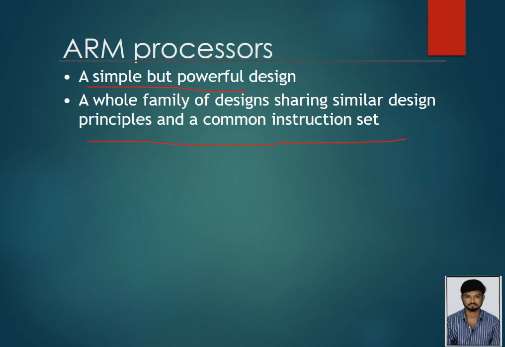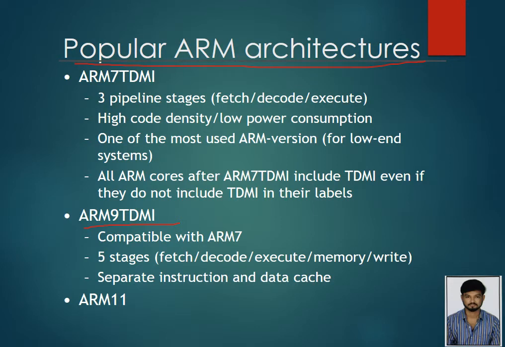The ARM family of designs shares similar design principles and instruction sets. The popular ARM architectures are ARM7TDMI, ARM9TDMI and ARM11. In ARM7TDMI, there are 3 pipeline stages: fetch, decode and execute. It has high code density and low power consumption, and is one of the most used ARM versions for low-end systems. All ARM cores after ARM7 include TDMI even if they don't include it in the labels. The next is ARM9TDMI, which is compatible with ARM7 only. And the next is ARM11.